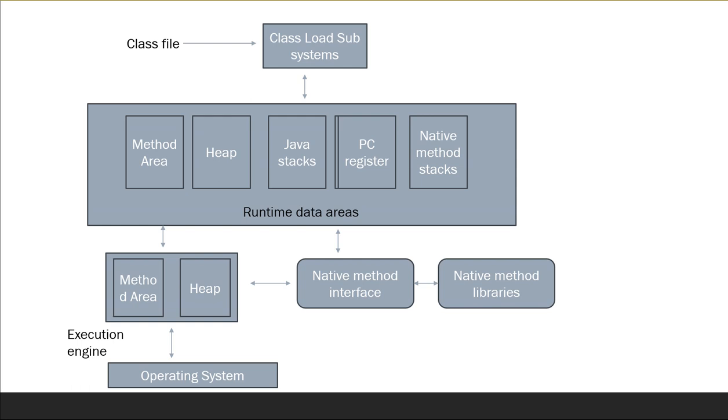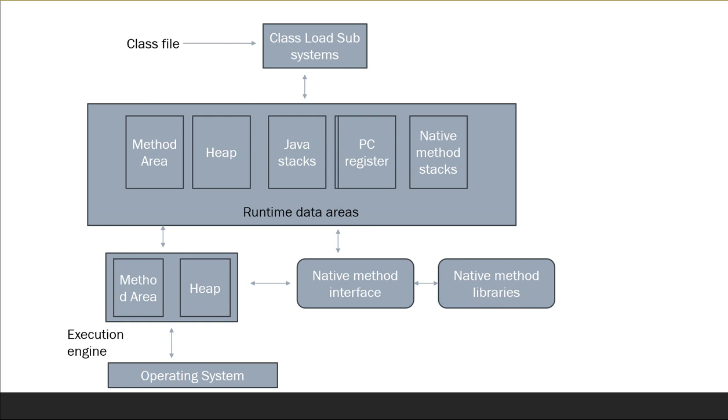Another memory area is called the PC register. PC is nothing but the program counter. These are the registers which contain the memory address of the instruction of the methods. So let's say if there are three methods, three PC registers will be used to track the instructions of the methods. It keeps the record of which methods have been called, and when we call from one method to another method, it needs to track from where to where it went, so that while returning the result, it returns in reverse order. For that, the pointer is stored in this PC area.